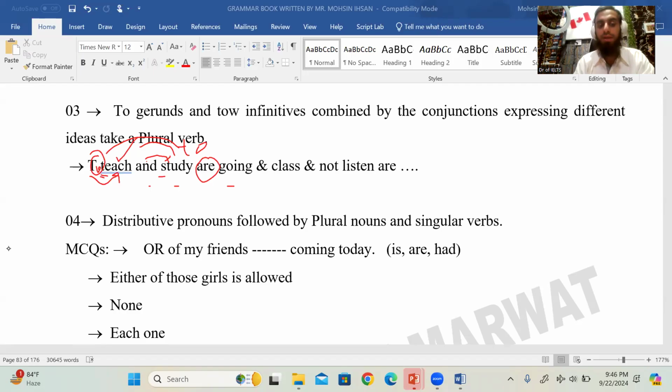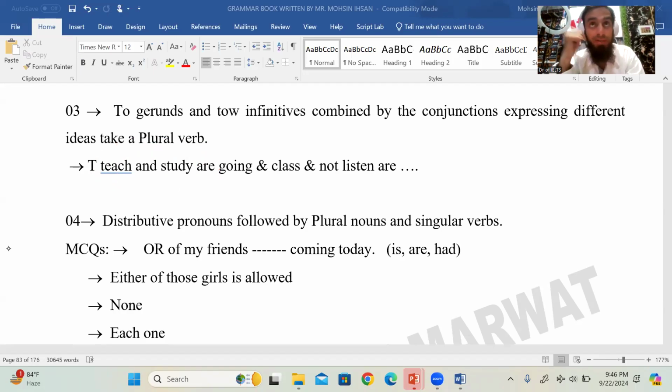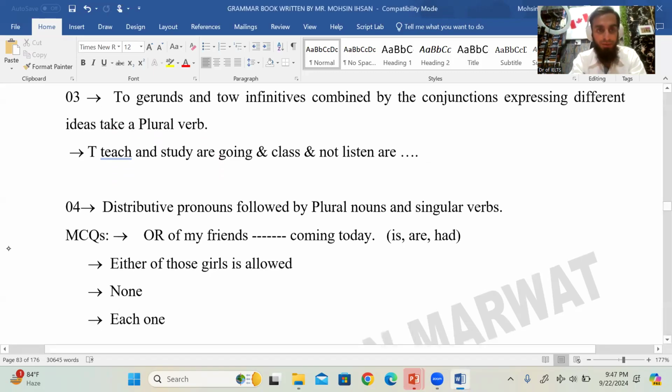Same goes for gerunds, like listening to the audio and writing on a piece of paper in the IELTS speaking exam are tough jobs, because you use listening and writing, two gerunds, two nouns. So are tough jobs. But if you say listening and IELTS exam is difficult, so this is how it works for gerunds.